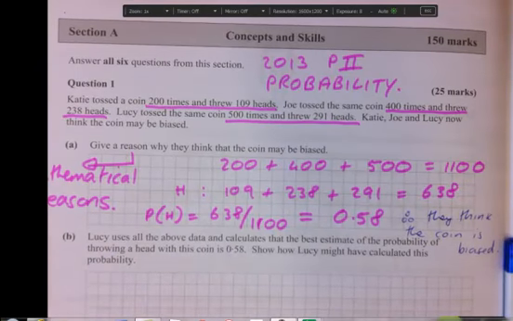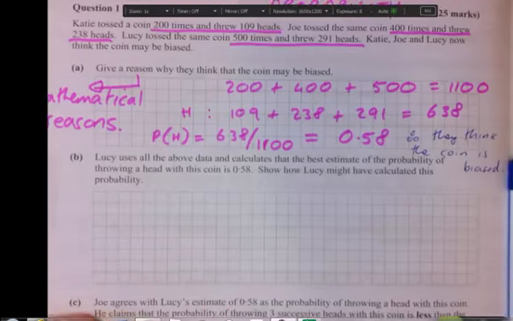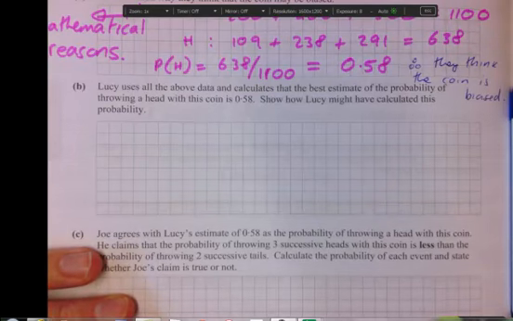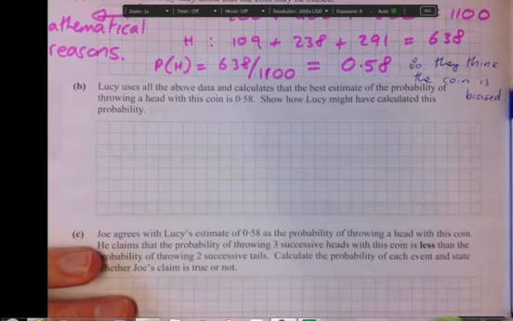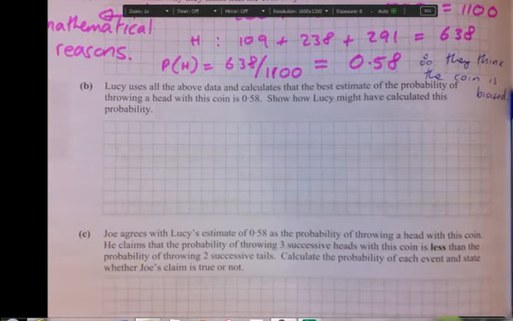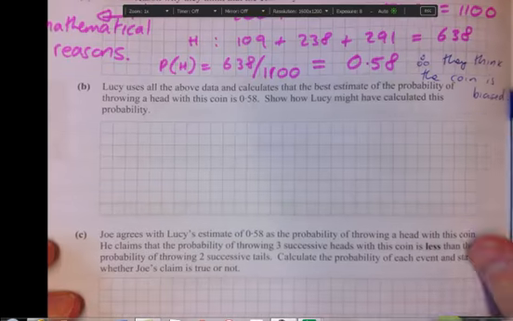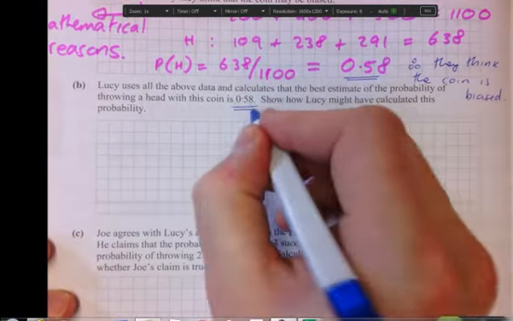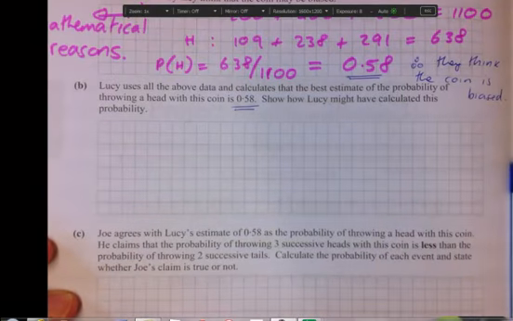Okay, so moving along, it says Lucy uses the above data, and it says all the above data, and calculates that the best estimate of the probability of throwing a head is 0.58. Show how Lucy might have calculated this probability. Well, in actual fact, if you take a look just here, this 0.58, we've already calculated the 0.58. So we've already shown that.